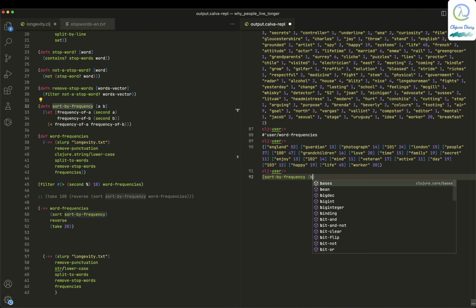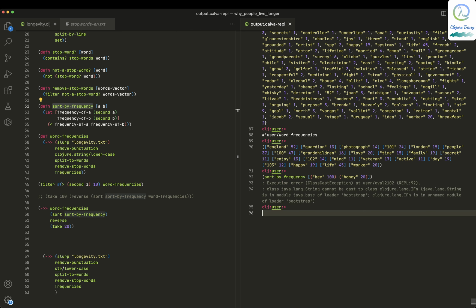So I just have a word called B, and it occurs 100 times, and honey occurs 20 times, and let me put this into a vector and pass it to sort by frequency, and hopefully it should be like this. You need to give it just these two things, not in a vector.